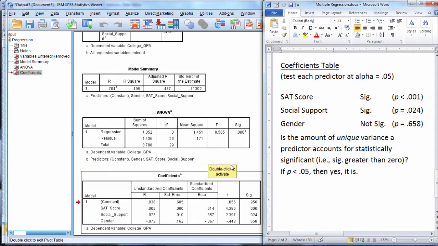And as a way to try and understand this a little bit better, suppose that SAT score and social support were perfectly correlated, just hypothetically. So if SAT score and social support were correlated perfectly, they had a correlation of 1.0. If I ran this regression analysis and I was able to get it run successfully, there are some problems when variables are perfectly correlated that can occur, which I'll talk about in another video.